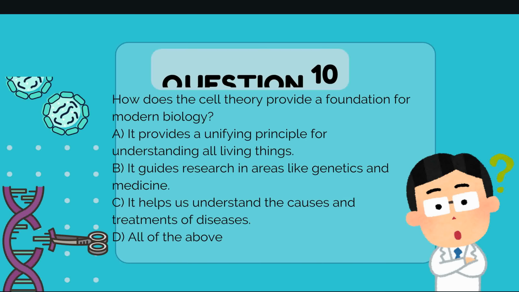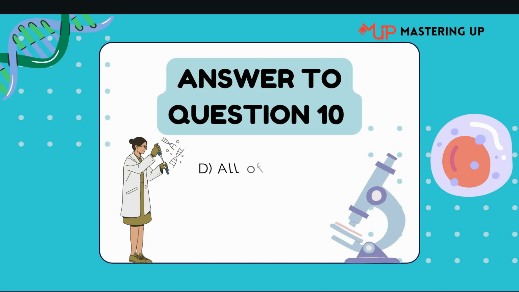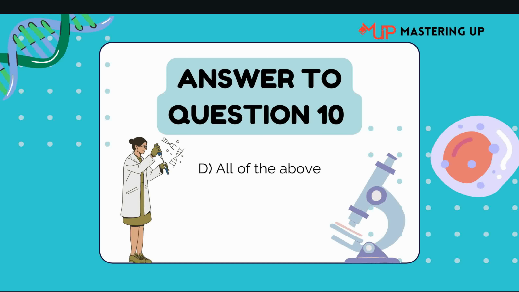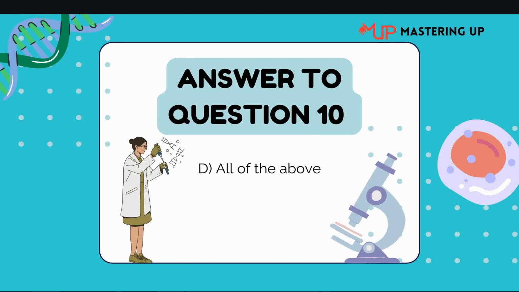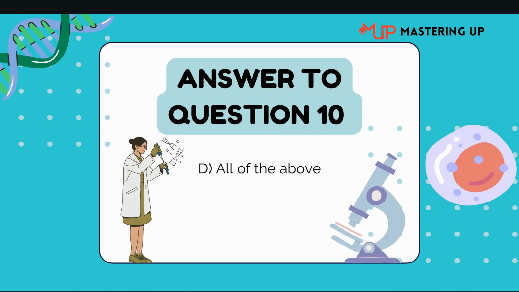Now let's see the answer to question 10. The answer is option D. All of the above. The cell theory serves as a foundational principle for modern biology in several crucial ways.